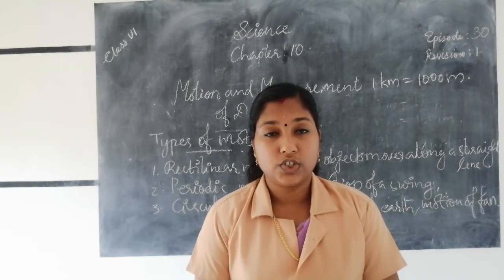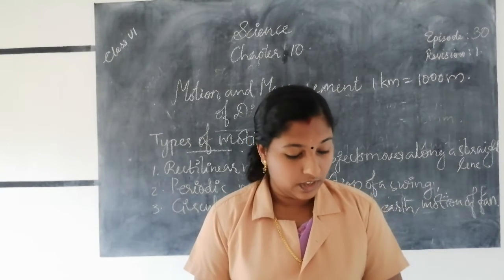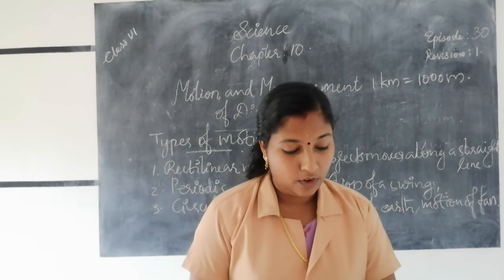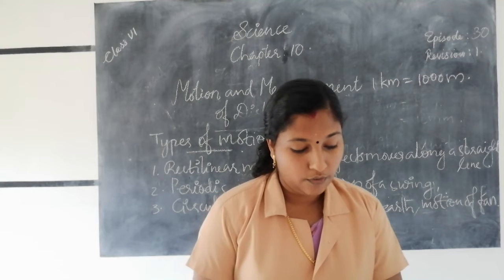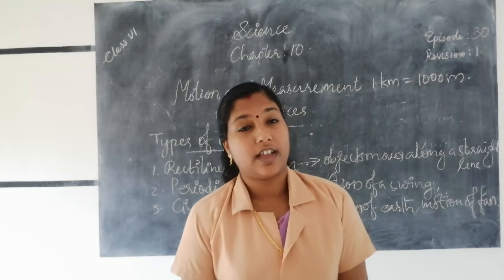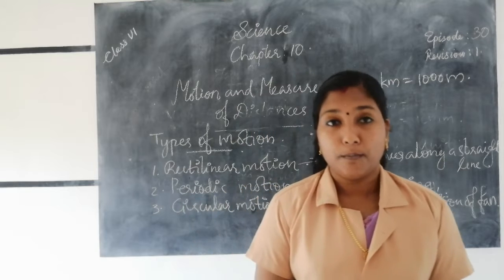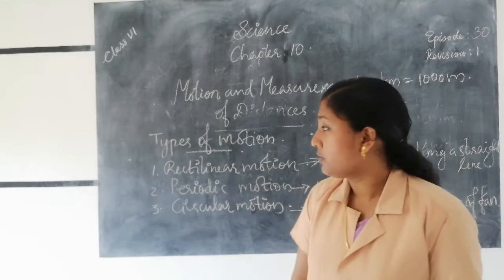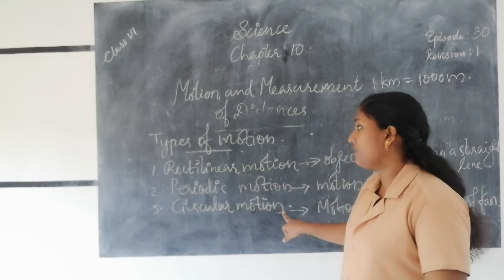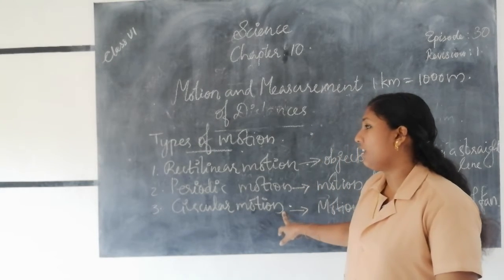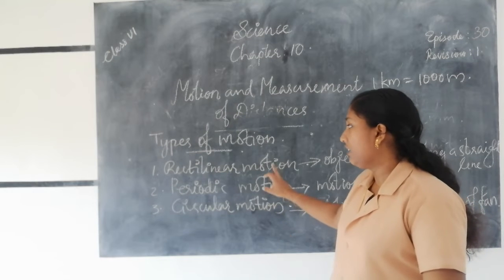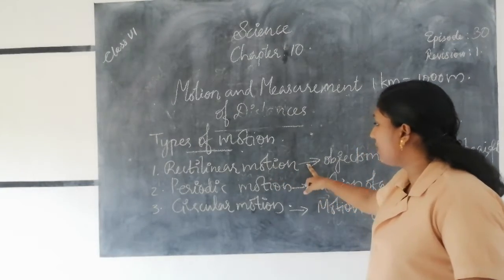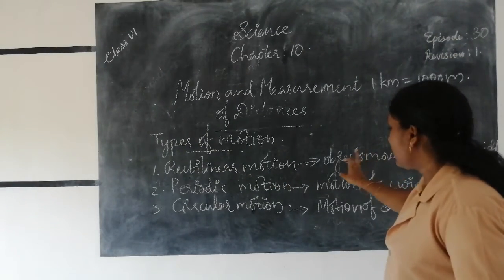have no motion. Okay, examples for motion: a flying bird, the second hand of the clock, the blade of a fan, motion of an ant, motion of a car, etc. are examples for motion. There are three types of motion we learn in this lesson. First one, rectilinear motion, periodic motion and circular motion. Rectilinear motion means the motion of objects along a straight line is called rectilinear motion. Example, objects that move along a straight line.